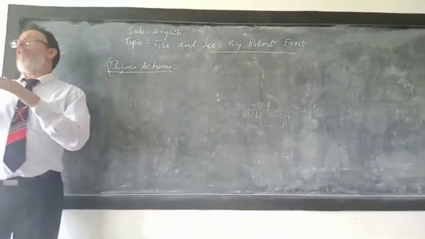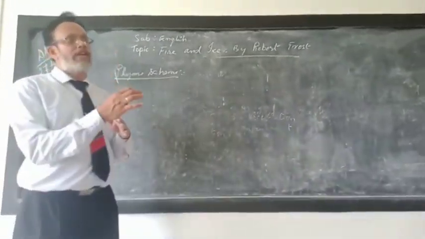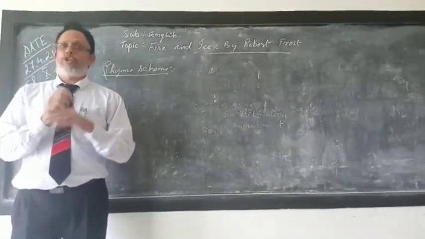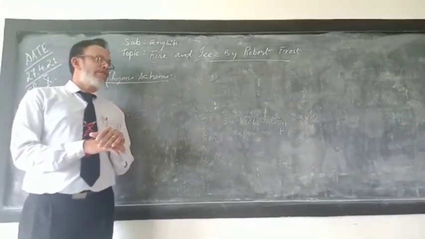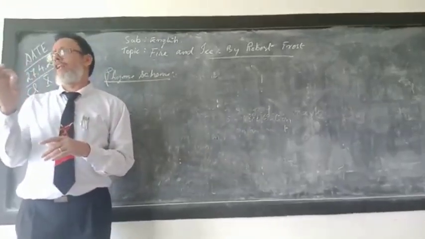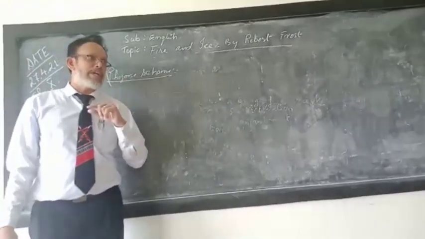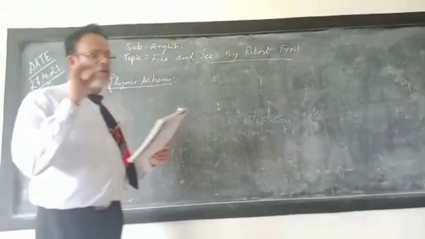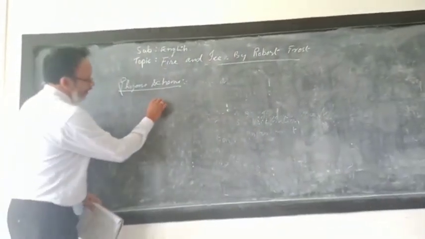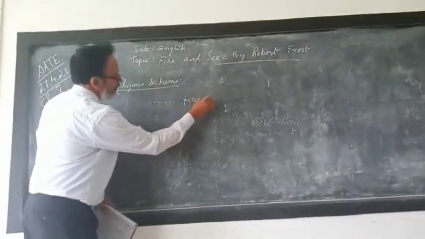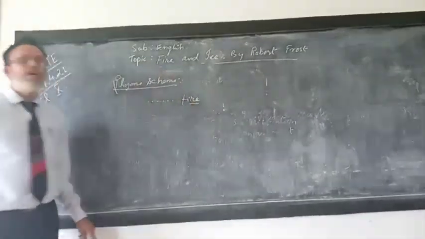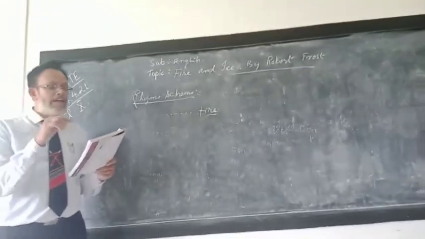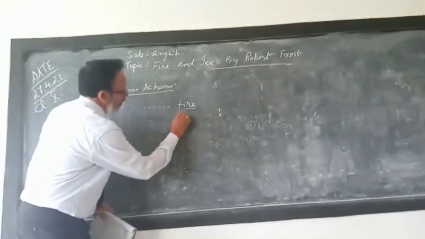We will identify the rhyme scheme from the ending sound, not the letter, but the ending sound of each line. So if you are able to identify the ending sound of each line, that will be considered as the rhyme scheme. In this particular poem, the first line ending word is fire. Let us see. So here the ending sound is fire, and in the second line you see the word ice. So here it is ice.